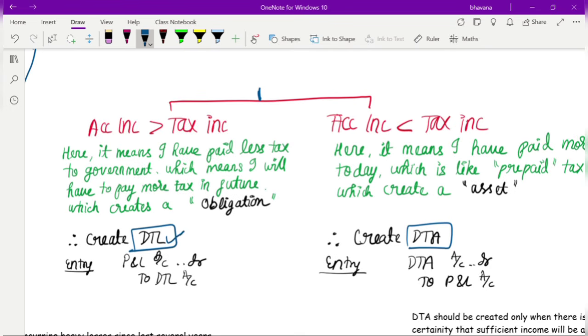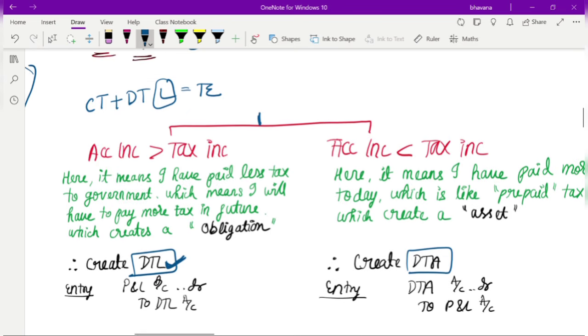So when do you create a deferred tax liability? When you do current tax plus deferred tax and find your tax expense, that is when you create your deferred tax liability. When you add, you create a liability. So this means that your current tax is less than your tax expense.